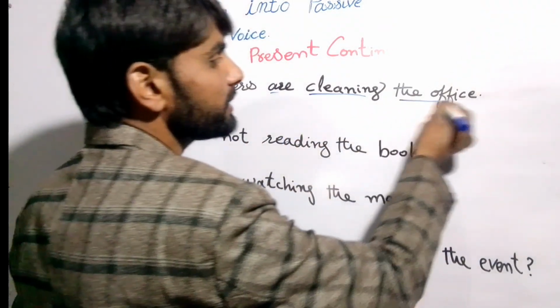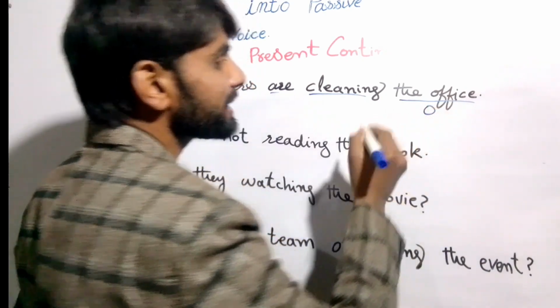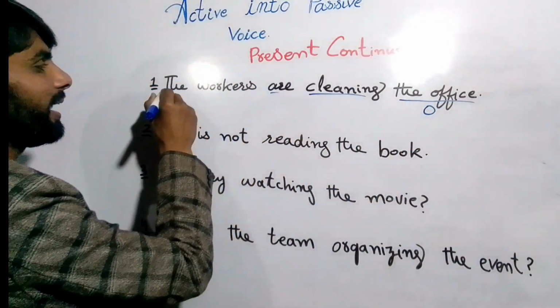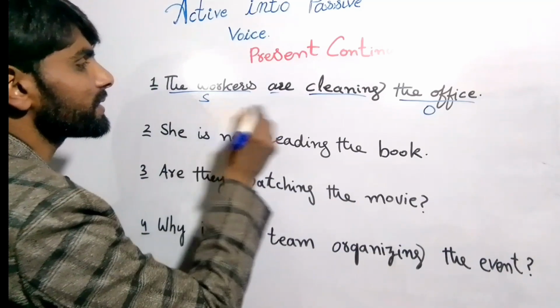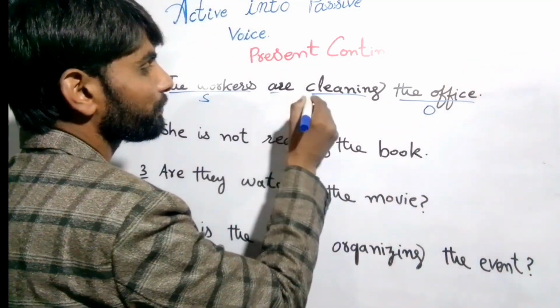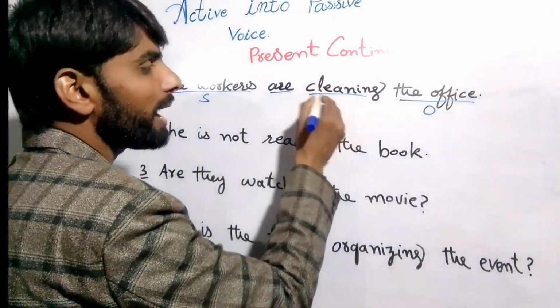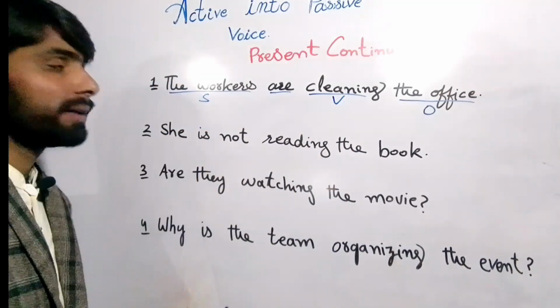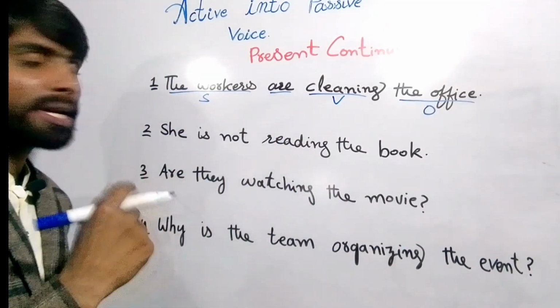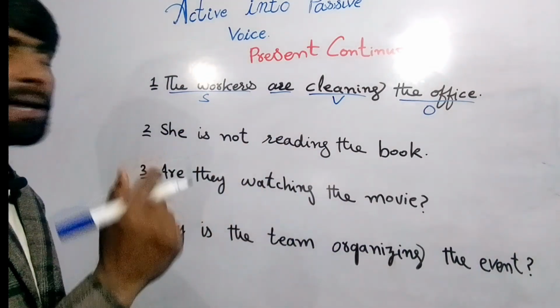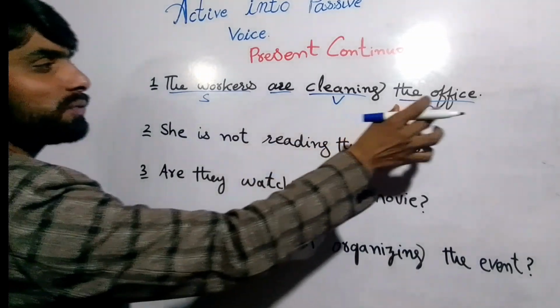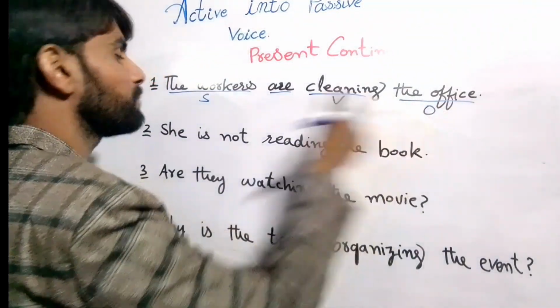So here this is the office. The office is the object, right? And the worker is the subject, and are is the helping verb, and this is the verb, right? This is the helping verb of the present continuous, right? So now we change it to passive voice, right? First we change the object, right?